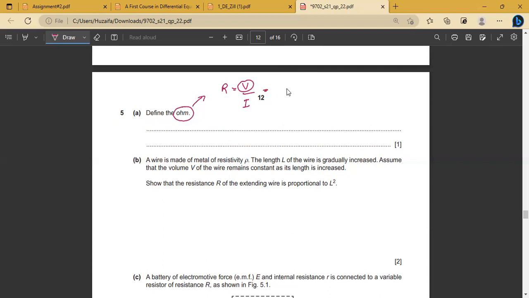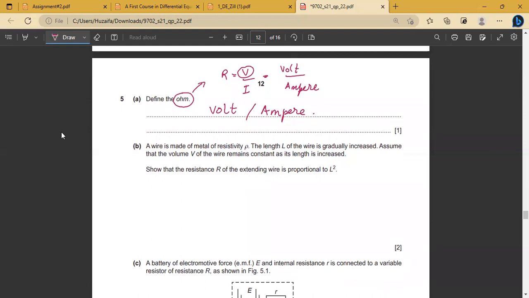The SI unit of voltage is volt, and the SI unit of current is ampere. So if I want to define ohm, I will write volt per ampere, per unit ampere. This will be my definition for ohm. If, for example, he had asked to define resistance, you would write voltage per unit current. He was asking to describe in terms of unit, so I will describe in terms of unit.